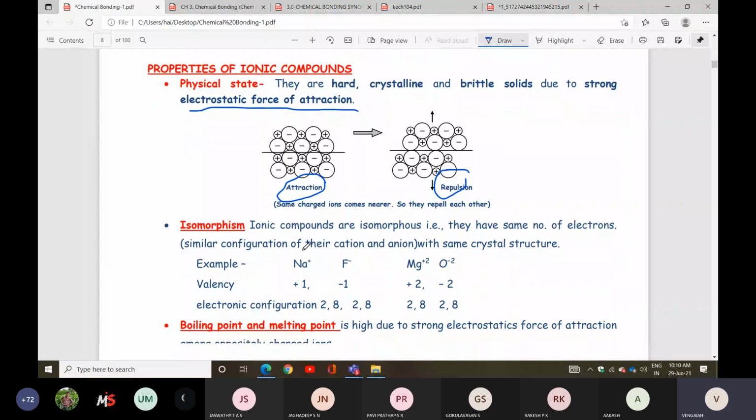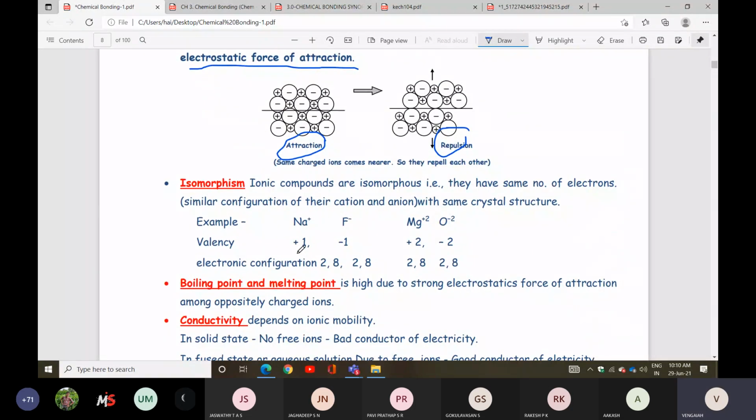Next one: ionic compounds are isomorphous. Isomorphous means they have the same number of electrons. Iso means the same number of electrons, with similar configuration of their cations and anions and the same crystal structure. For example, Na plus and F minus, Mg 2 plus and O 2 minus, everything containing the same number of valence electrons, like 2,8. So ionic compounds are isomorphous, but they have the same number of electrons.